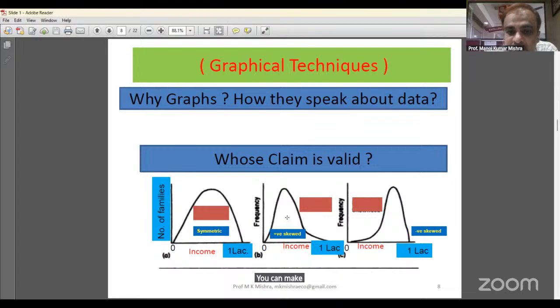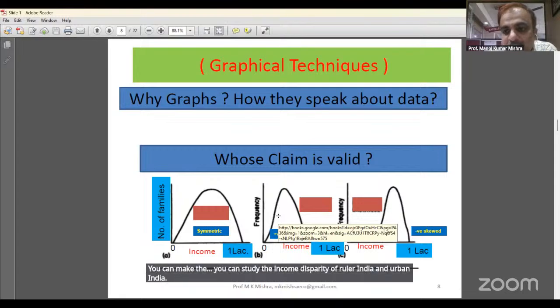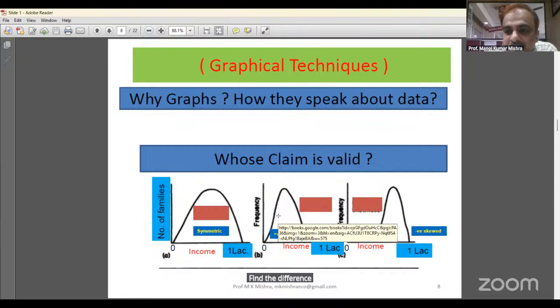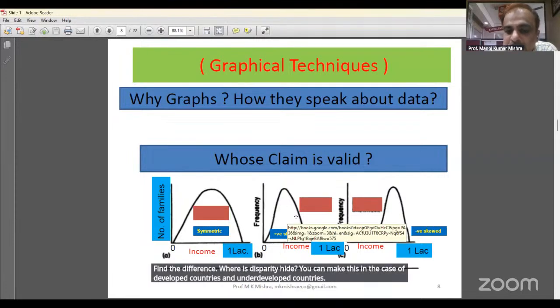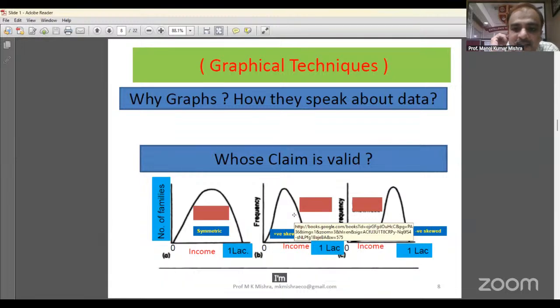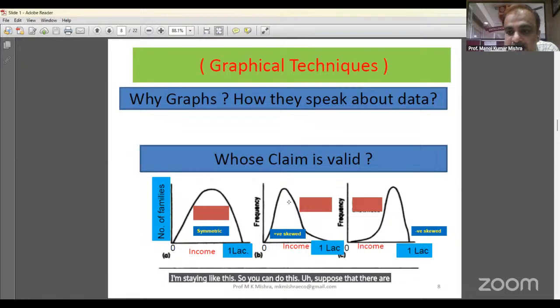You can study the income disparity of rural India and urban India and find the difference. Where is the disparity high? You can do this for developed countries and underdeveloped or developing countries. I'm saying it like this, so you can do this. Suppose that there are two classes, two sections.